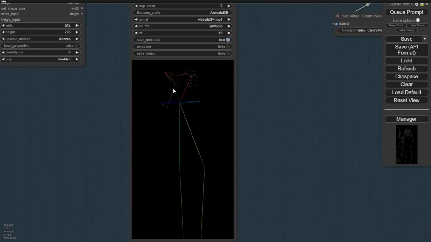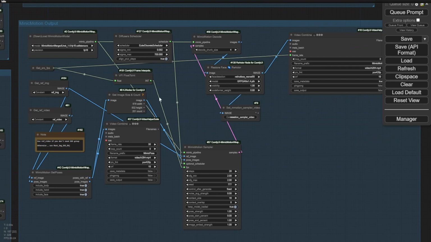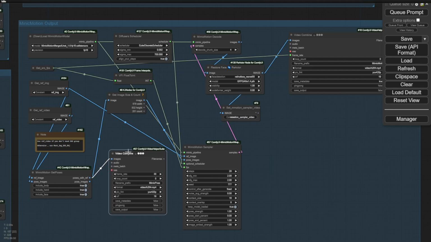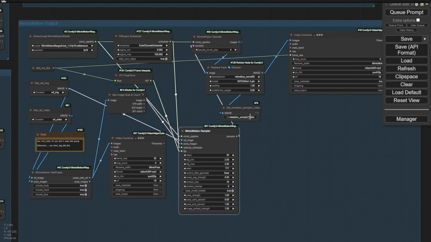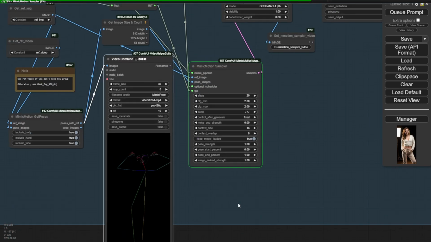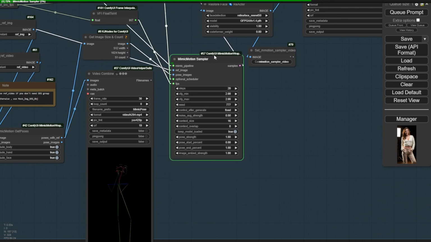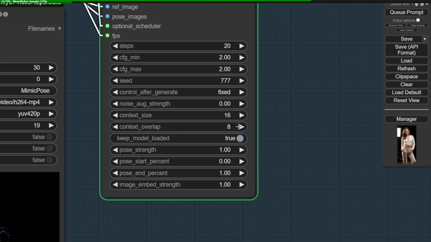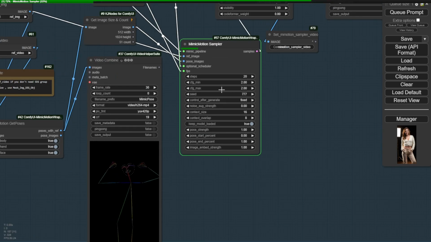We have talked about mimic motion before, so I won't explain too much of that in this video. You guys can check out the mimic motion tutorial, and we're going to run this and see. It works successfully passing those poses into mimic motion. We got the DW pose as well, the same poses as you can see, and mimic motion takes a little bit longer to render. I have set some higher steps in rendering, and the context overlap, I set it over 8. By default, it's using 6. So it's going to be taking a little longer, but it won't be too much longer.